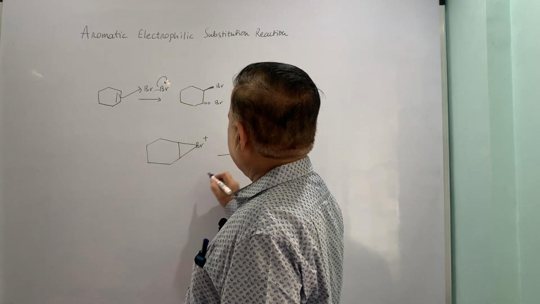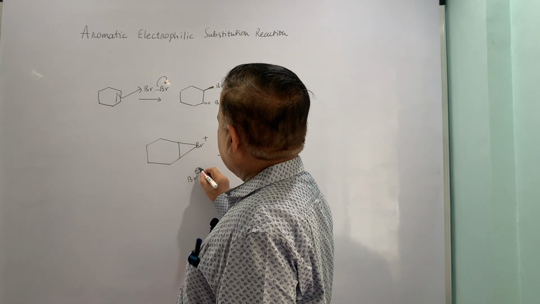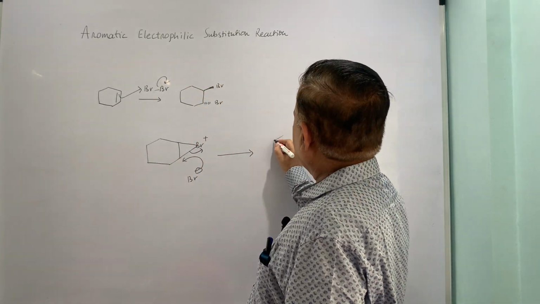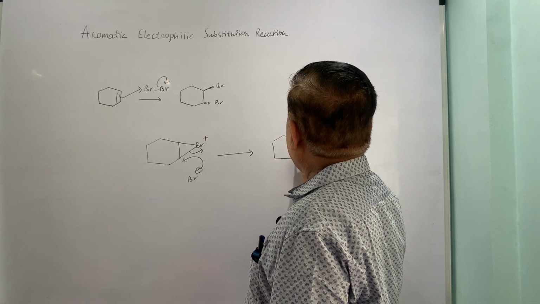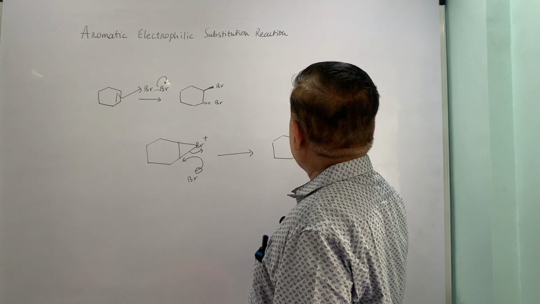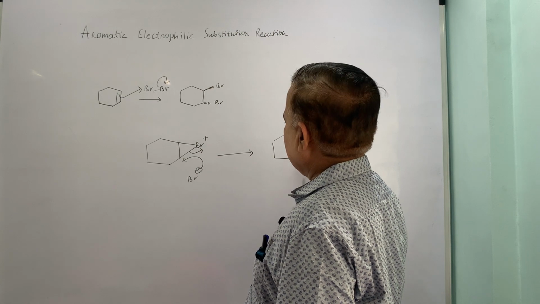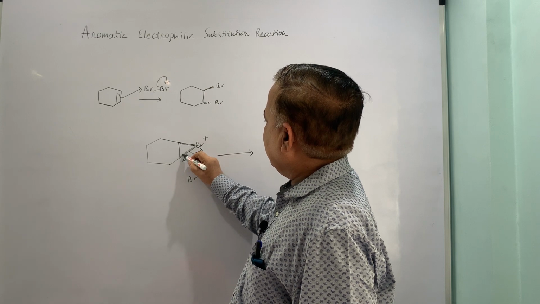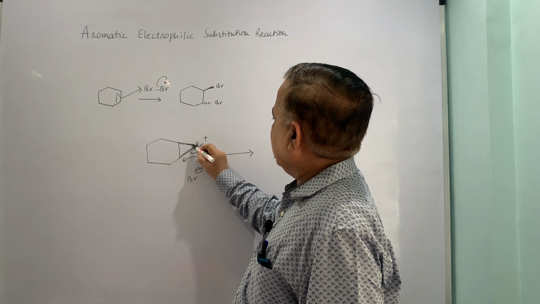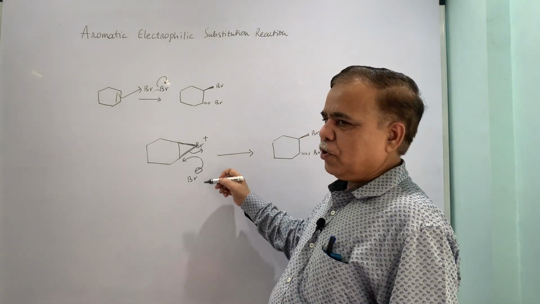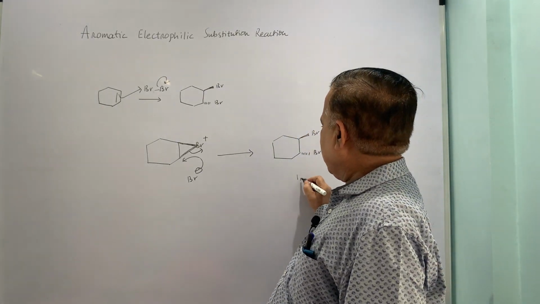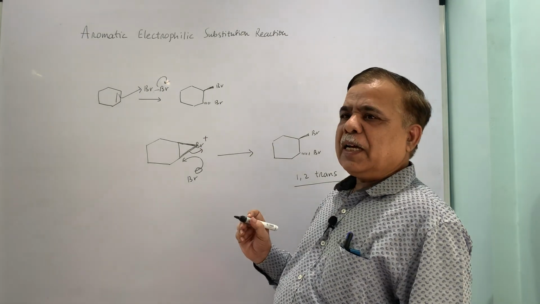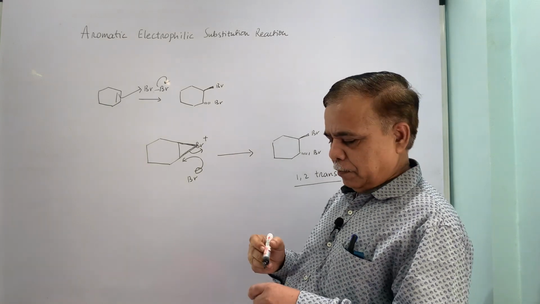Now this cyclic bromonium ion reacts with the Br minus species which is available in CCl4, and you get the trans compound. The trans compound is formed because the bromonium ion bridge allows the addition from the other face. Let us say this is the bromonium ion. The Br will approach from the lower face and you will get 1,2 trans dibromocyclohexane as a product.